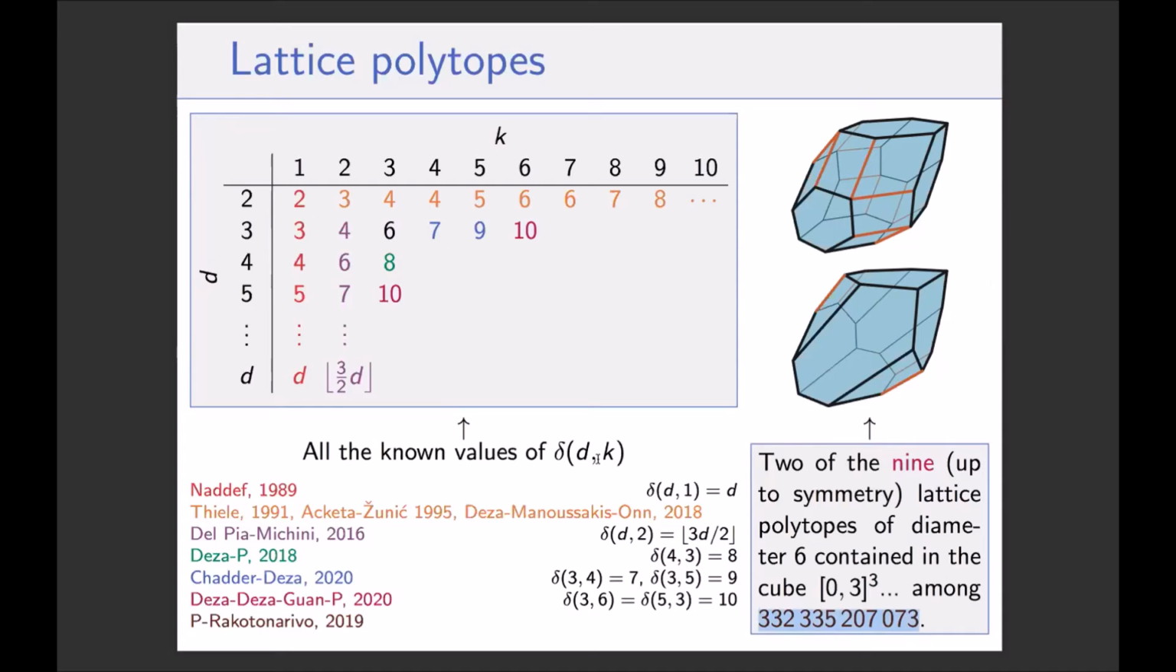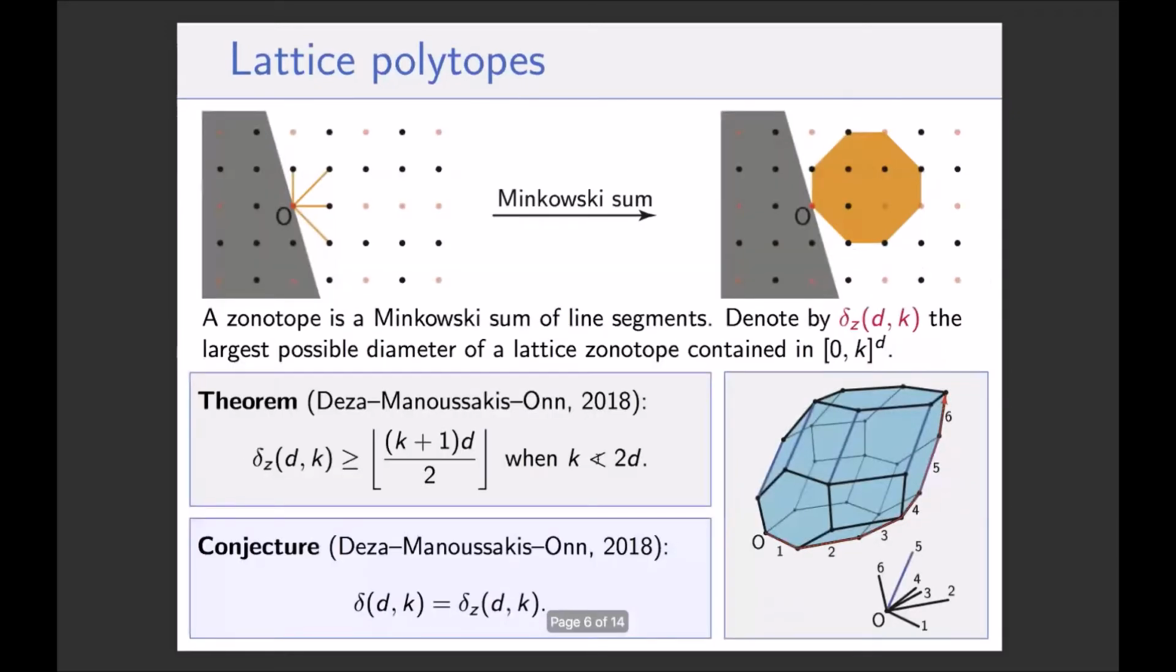Okay, but let me come back to the observation that we have mostly upper bounds so far. Actually, there is a lower bound. It was obtained by Deza, Manoussakis and Hahn. And so Nori mentioned it as well. It's this lower bound, k plus 1, d over 2, and it's valid only when k is less than 2d. So if you fix d and want to have a large value of k, then you don't have a lower bound.